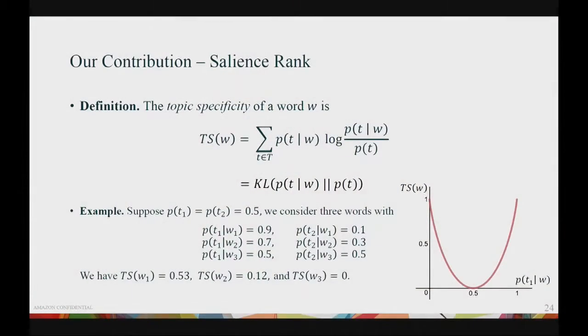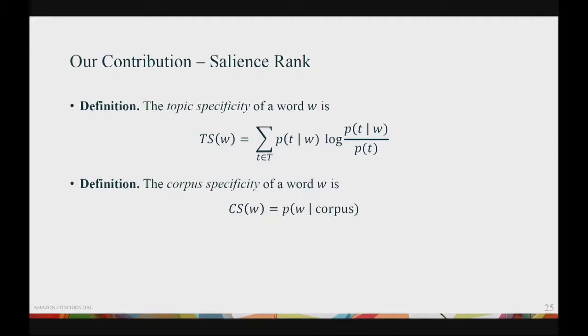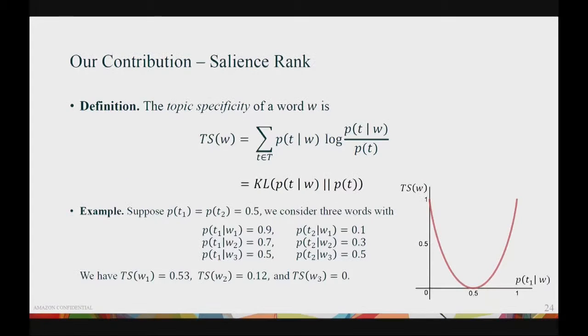Because the first word, W1, is mainly focused on one topic, the TS of W1 is very high. But on the other hand, the TS of W3 is 0 because P(T|W3) is equally shared between the two topics. This is what it looks like graphically. If the word is less shared between the two topics, the TS is very high. You see that this behavior satisfies our purpose for topic specificity.